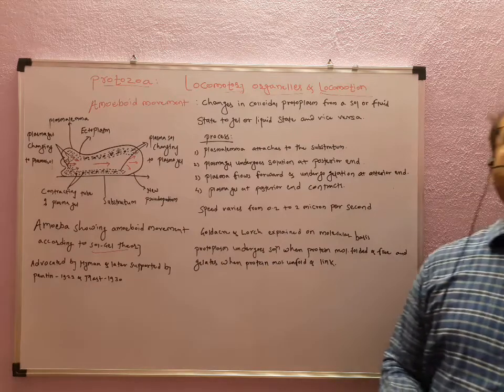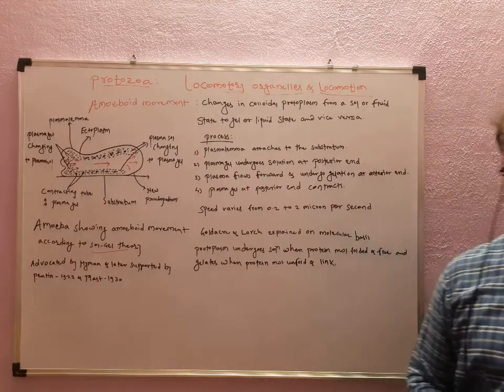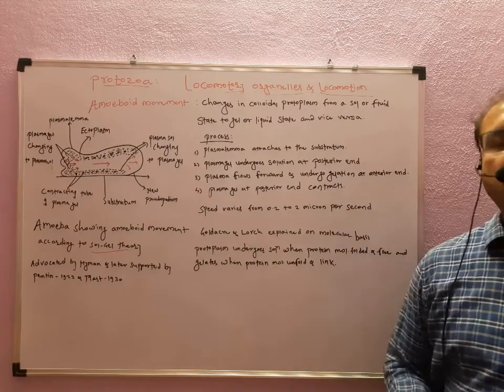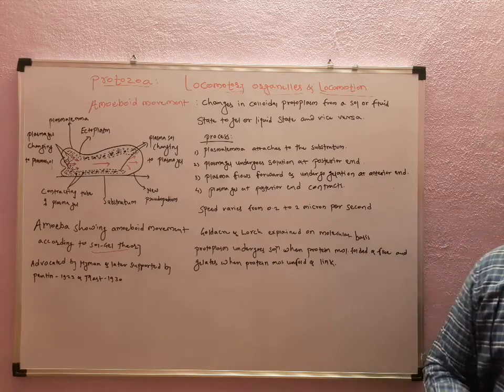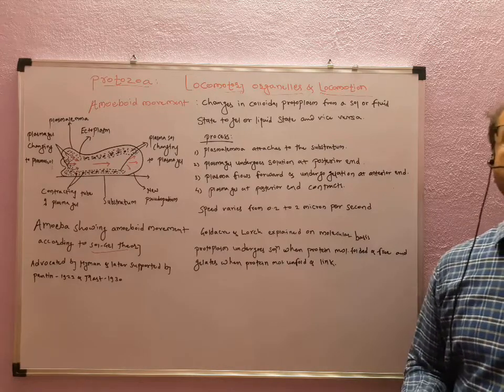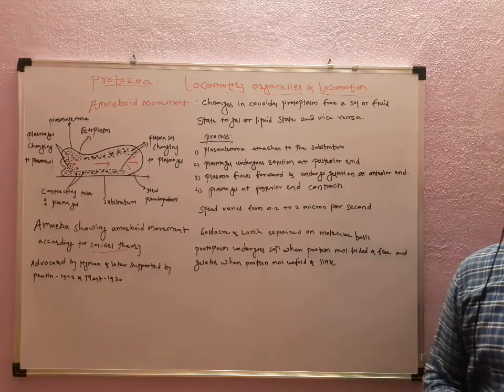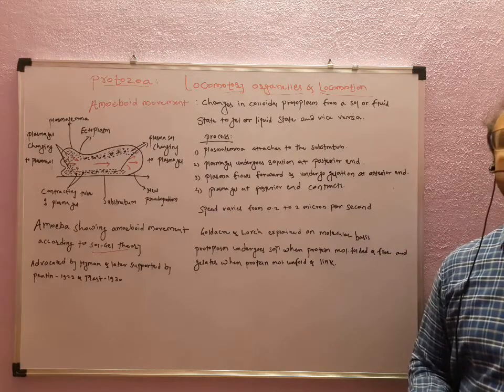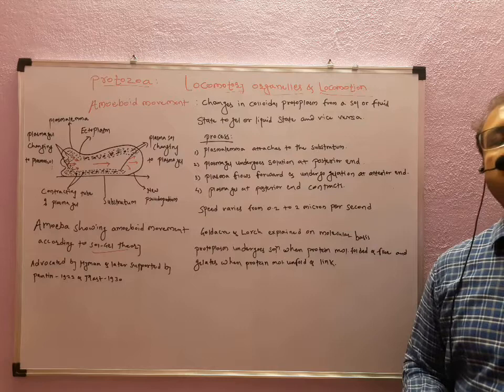So on the molecular basis also this theory is proven by Goldacre and Lorch. The energy required for this change is taken from ATP, which is generally used by higher individuals, that is, metazoans.